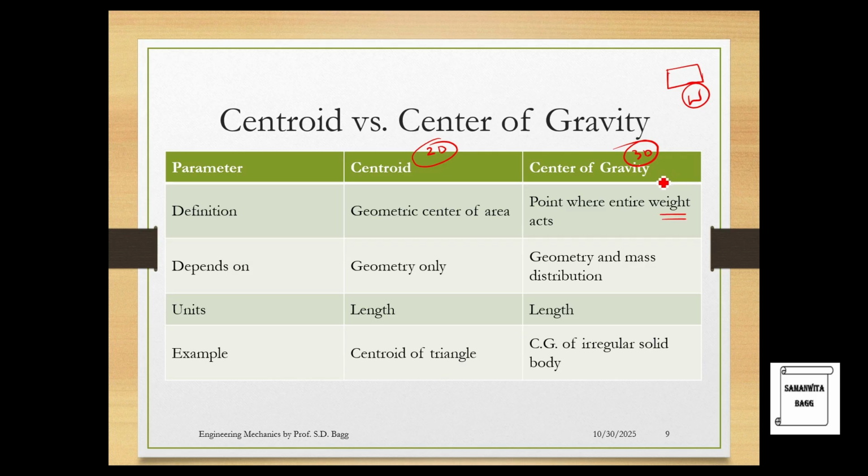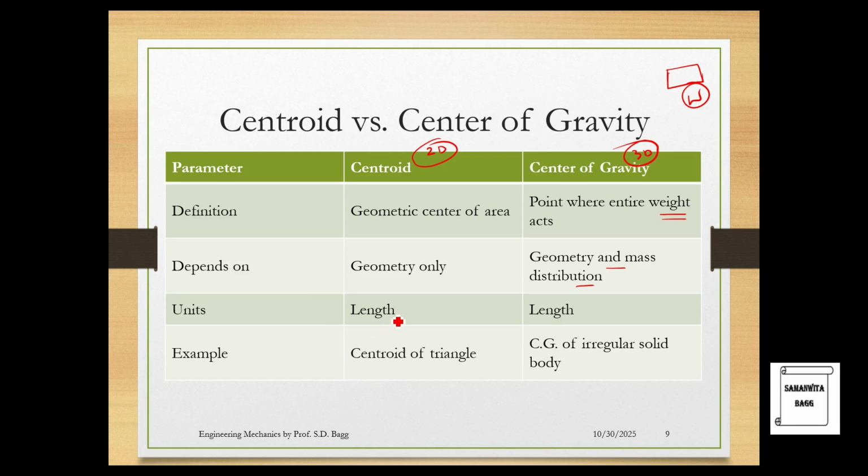Now 2D and 3D is actually a vague way of explaining, because I was talking about volume in centroid also, and when I go for volume, it is actually three-dimensional. It is not two-dimensional anymore because it is meter cube. So 2D and 3D is a vague way of understanding. The main term which associates with center of gravity is this term weight. Centroid depends on geometry only, and CG depends on geometry and mass distribution. How the mass is distributed over the body is your CG.